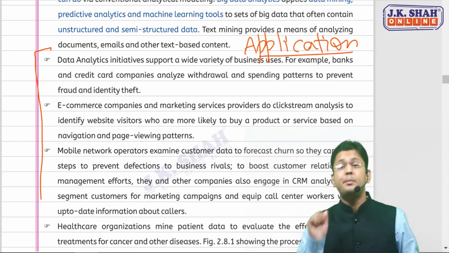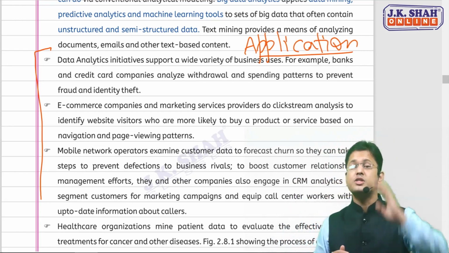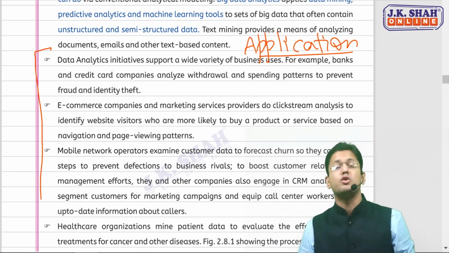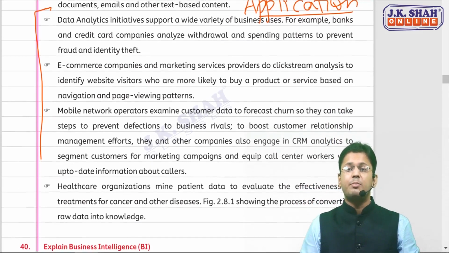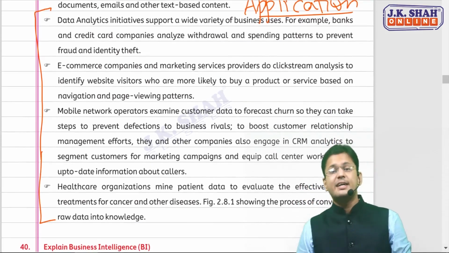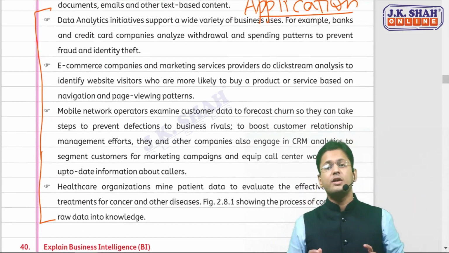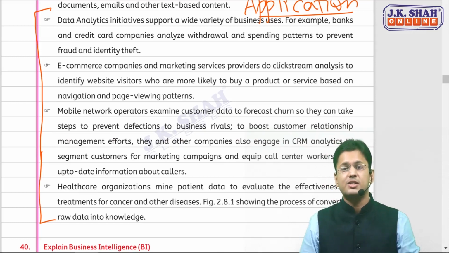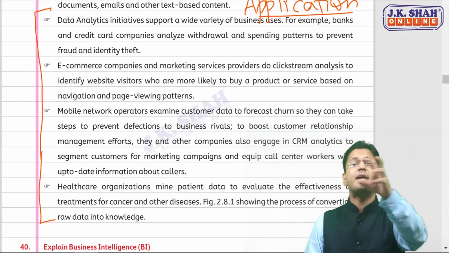These are application areas of data analytics, and that can be a separate question for you in the exam. So remember this one also. Where this data analytics has actually been applied in the current scenarios, which all organizations are using this data analytics technique. So you have taken 4 examples here wherein the data analytics is being used.